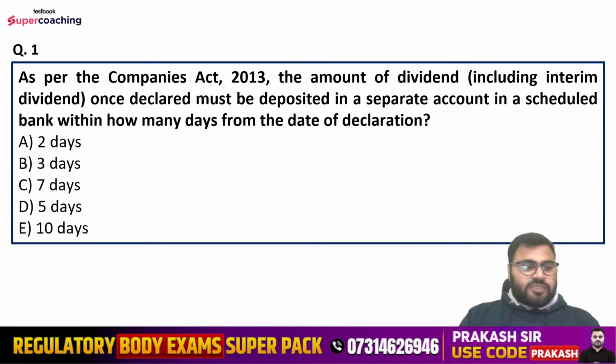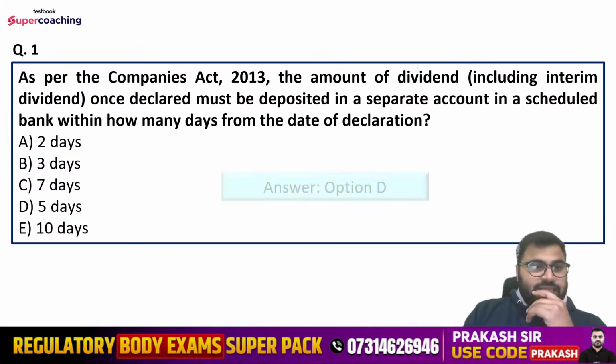सबसे पहले क्वेश्चन नंबर फर्स्ट इज, as per Companies Act 2013, the amount of dividend once declared must be deposited in a separate account in a scheduled bank within how many days from the date of declaration? So options are 2 days, 3 days, 7 days, 5 days or 10 days. You all have to participate guys. What is the right answer according to you?